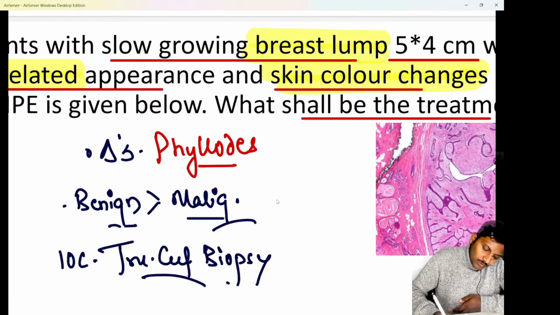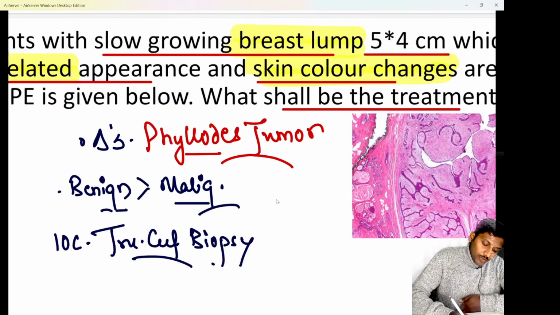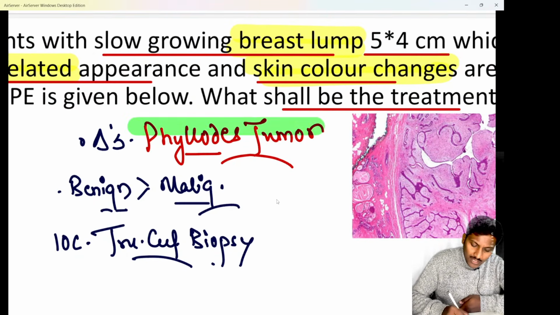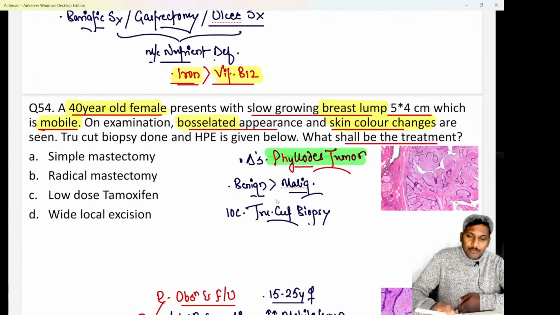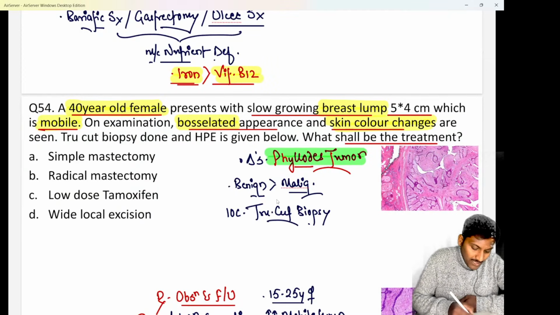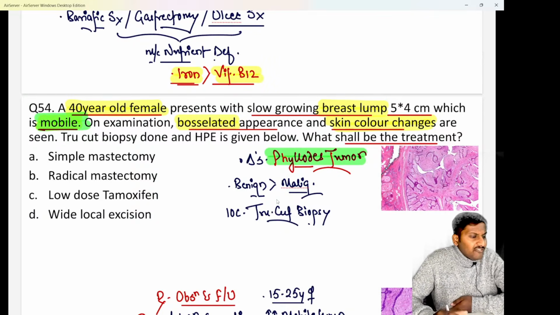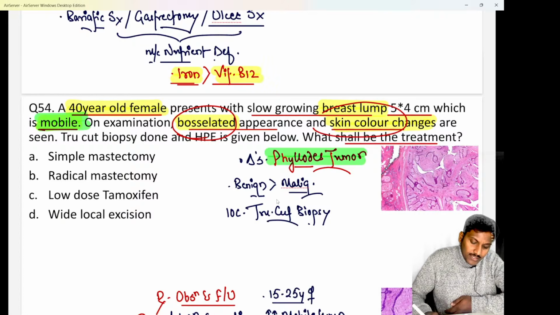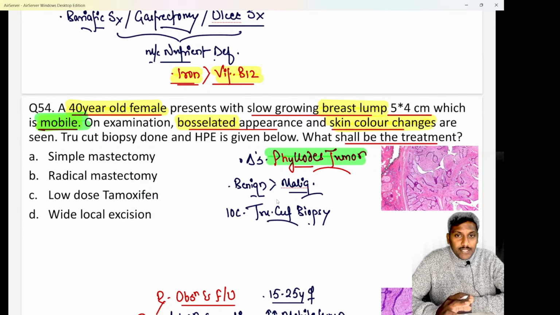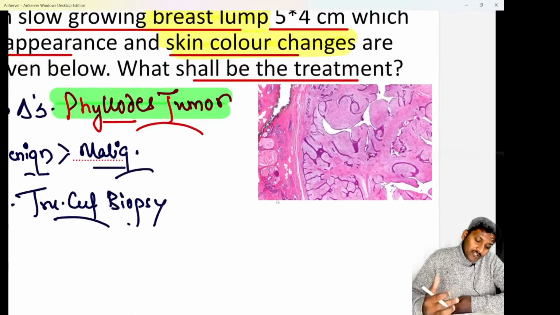We know the majority of cases of phylloid tumor are going to be benign in nature and benign phylloids is going to be mobile. Yes, it is not as freely mobile as the fibroadenoma, but mobile meaning fibroadenoma is not always true. Sometimes even a phylloid tumor will be mobile also, so be aware of that point. Clear? Benign phylloids are usually mobile because they are superficial. And do remember, in cases of phylloid tumor, bosselated appearance and skin color changes are going to be seen, which are not a feature of fibroadenoma at all. Clear? Histopathology confirms your diagnosis.